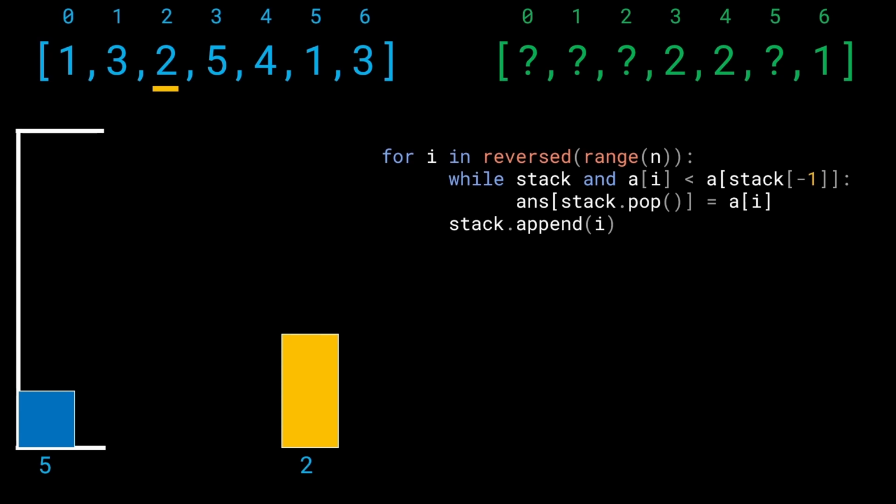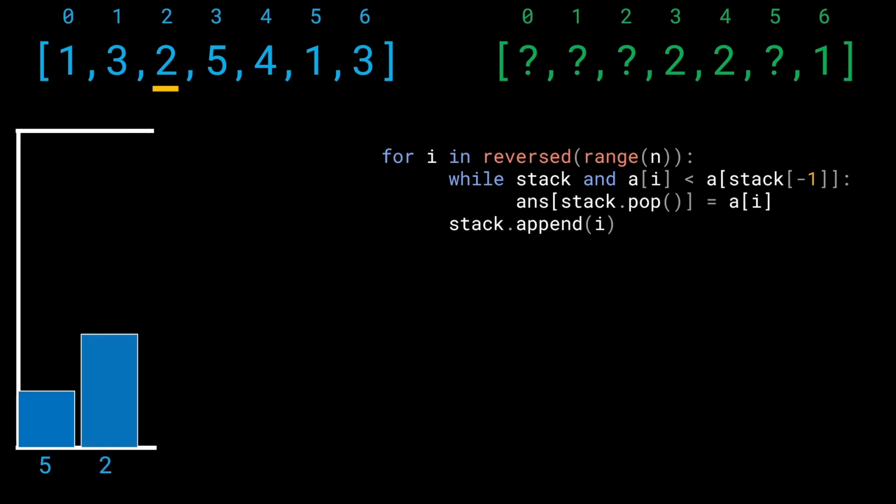Again, remember that this kind of messing around with the indices and all. So remember that stacks always store the indices, but the answer array is actually going to store the values. So instead of storing answer of stack.pop equals I, we're going to do a of I. That's the only detail you need to take care of. All right, let's go ahead and continue iterating, see what happens next. All right, we'll add 2 to the stack. Again, you can see that this is a monotonically increasing order.